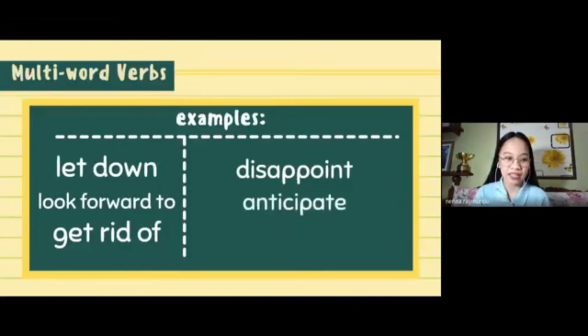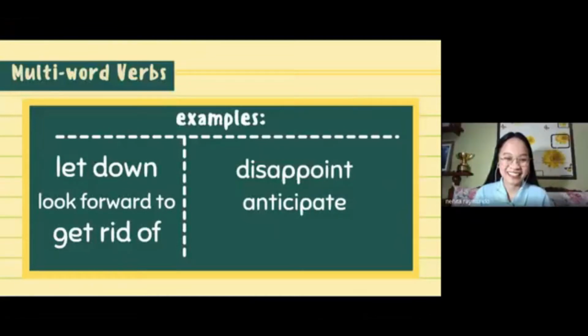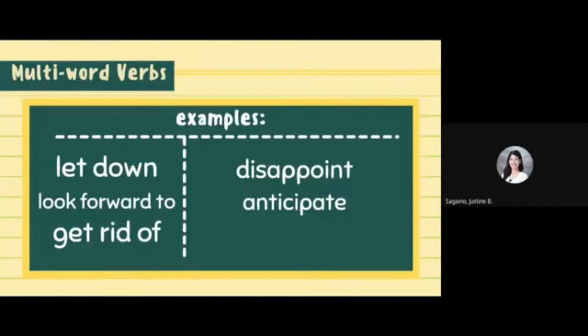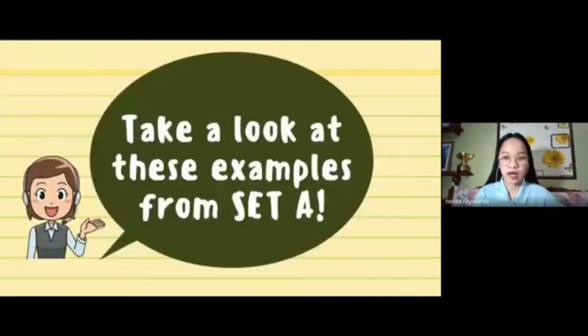That's correct. And lastly, we have get rid of. Yes, Jaja. I know this. I heard this from movies. Get rid of means dispose of. Okay, that's also correct. The meaning of get rid of is to dispose of. All right, you did a good job, girls. And it seems like you still remember our topic yesterday.